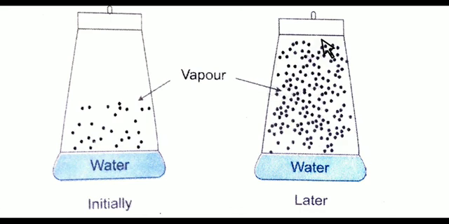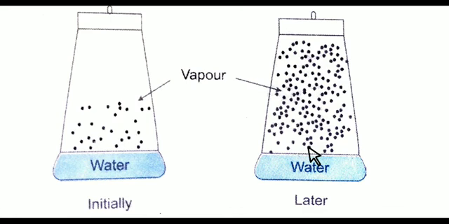After some time, whenever more vapors are formed, the rate of condensation is high and the rate of evaporation is low.